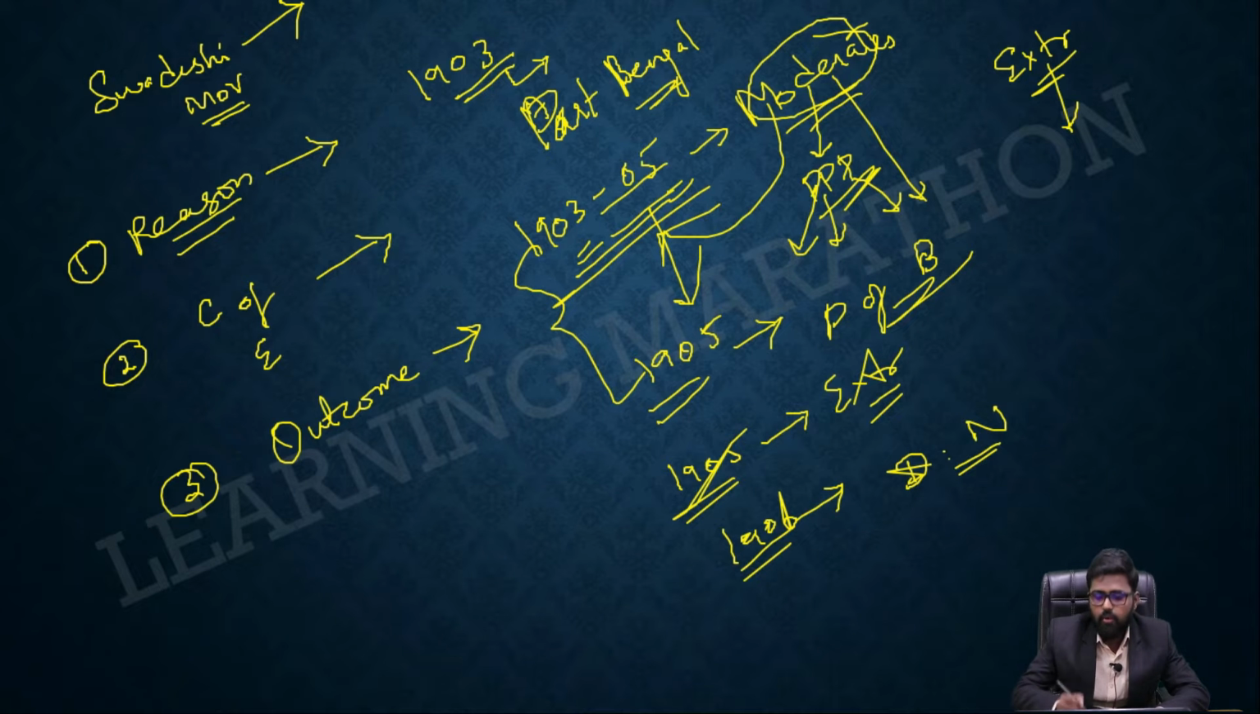So it was Dadabhai Naoroji who took up the presidentship of the Congress in 1906. What did he say? From 1903 till 1905, there was only one political aim. What is the political aim? Annulment of the partition, that is, abandon the partition. That is the only motto they had.